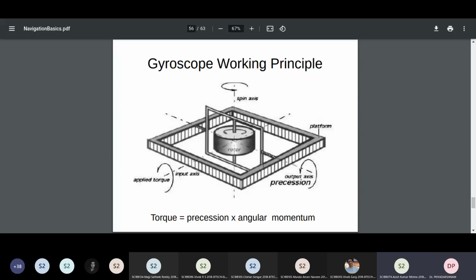Sir, your pointer is not working actually, so it is a little confusing. Okay, so therefore you read it and then rephrase and tell me how you have understood. Then I will be able to know where you have missed. Just try to rephrase yourself.